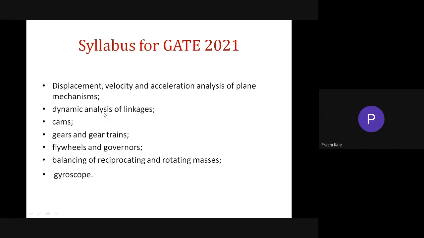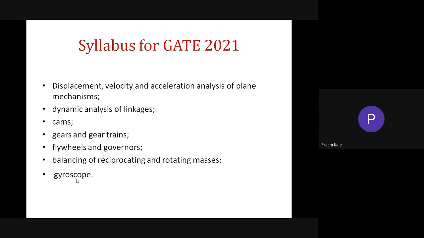Then by the time the exam is over, your theory of machines 2 syllabus will be completed. So you know cams, you know gear and gear trains, you know balancing of reciprocating and rotating masses, and you know gyroscope. So this subject will be helpful for you to get marks in this attempt.